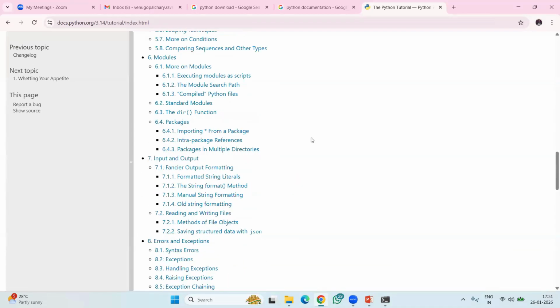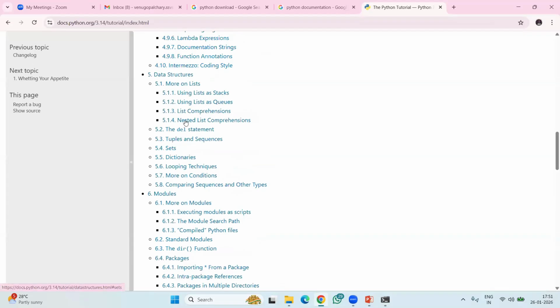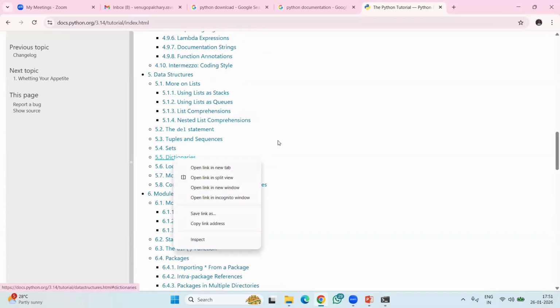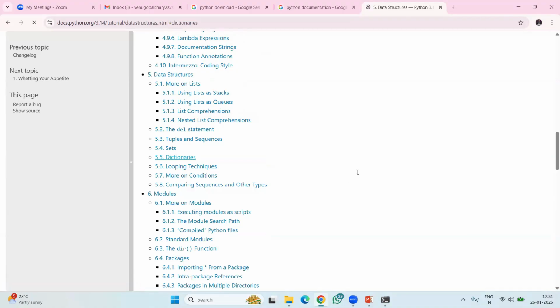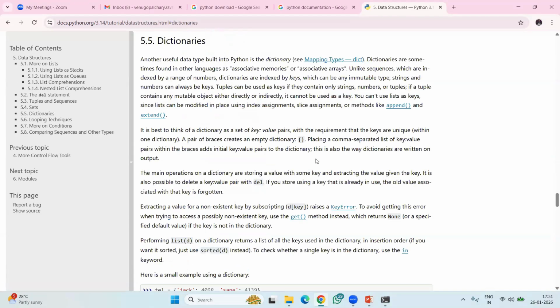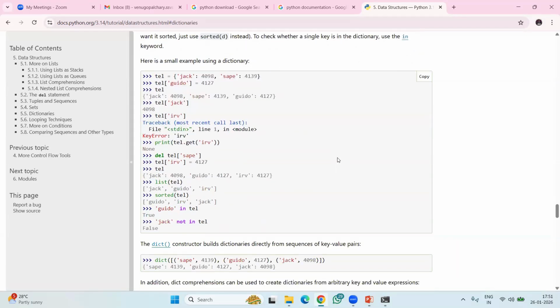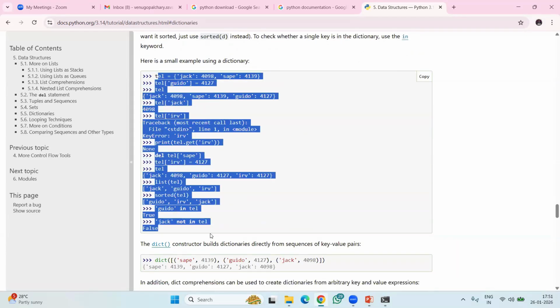Suppose you want to know about something, for example dictionaries. Click here, or open a new tab and click on dictionaries. See, what dictionaries are in Python. Right now I did not discuss it, I'm just telling you how to explore it. Dictionaries, with some examples, and input and output both you can see here.